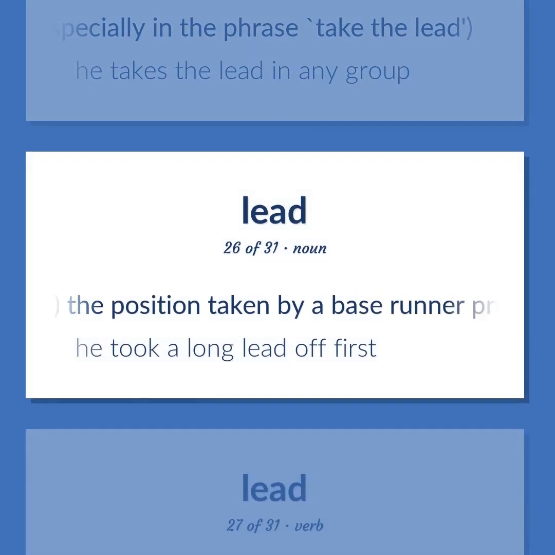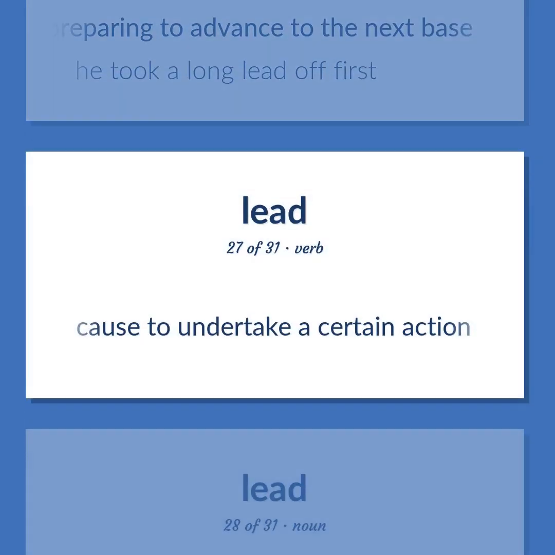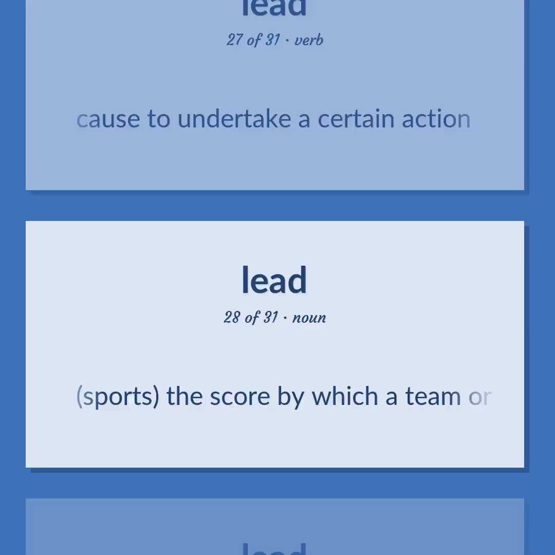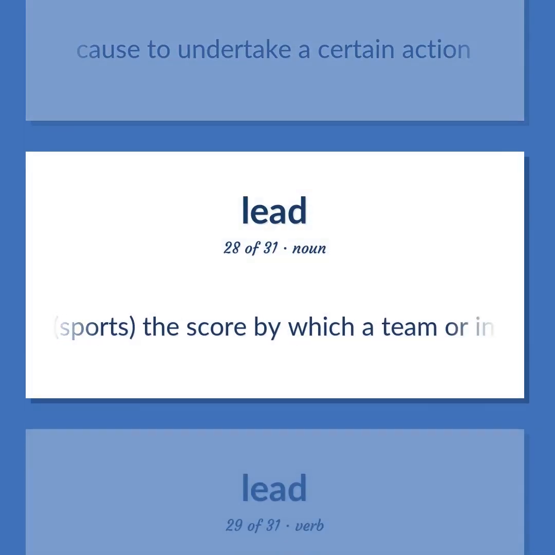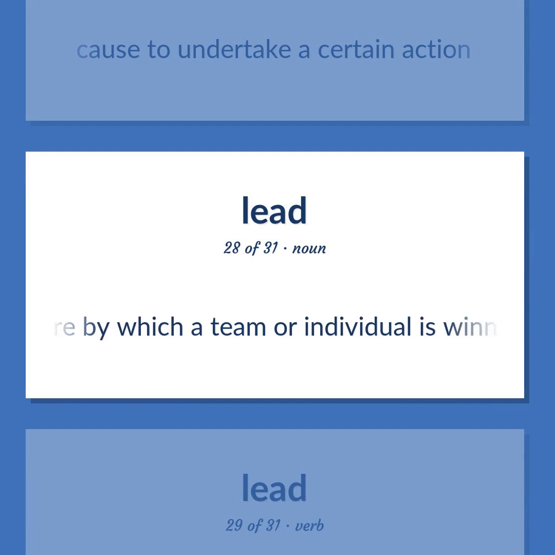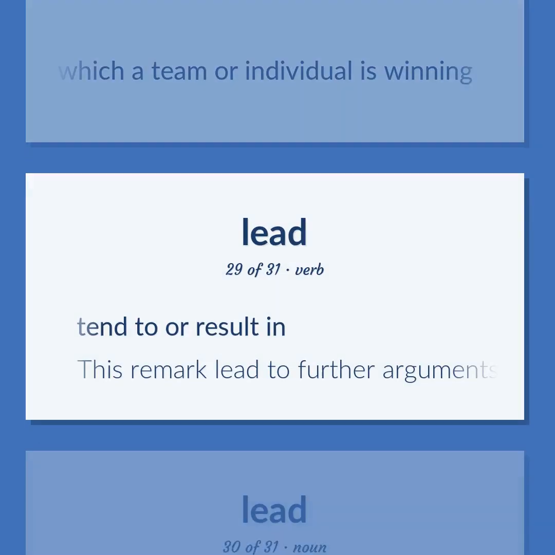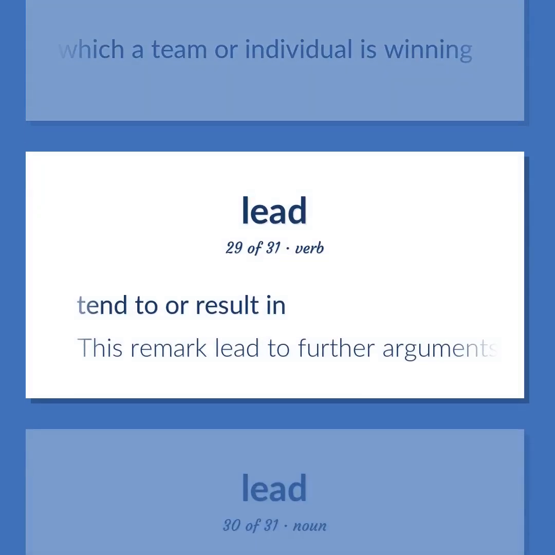Baseball. The position taken by a base runner preparing to advance to the next base. He took a long lead off first. Cause to undertake a certain action. Sports. The score by which a team or individual is winning. Tend to or result in. This remark lead to further arguments among the guests.